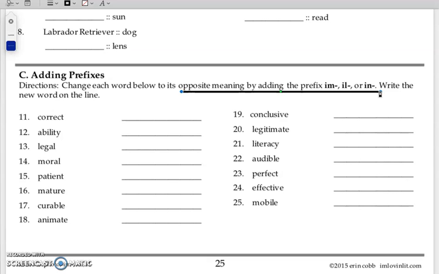17, curable. 18, animate. 19, conclusive. 20, legitimate. 21, literacy. 22, audible. 23, perfect. 24, effective. 25, mobile. I like to think, which sounds correct? Incorrect, ill-correct, or incorrect? That helps me figure out the new word to write on the line.